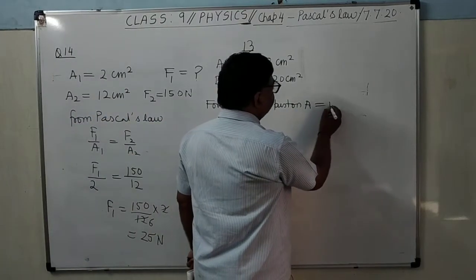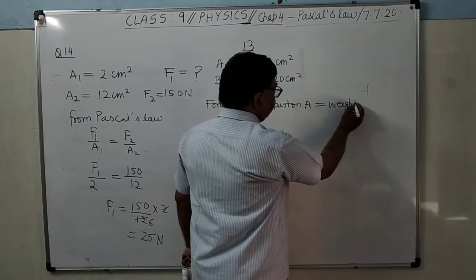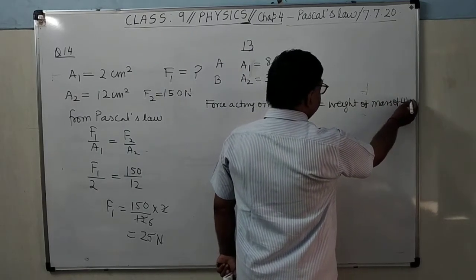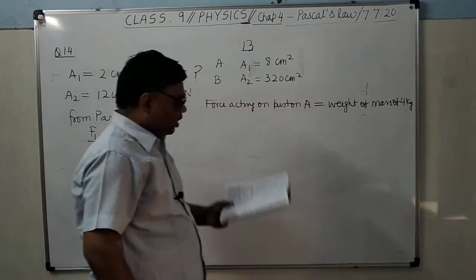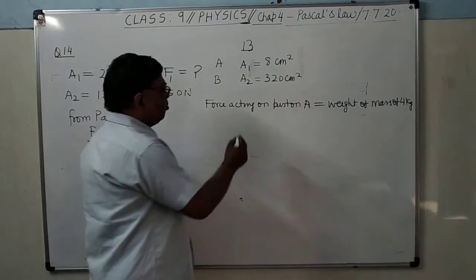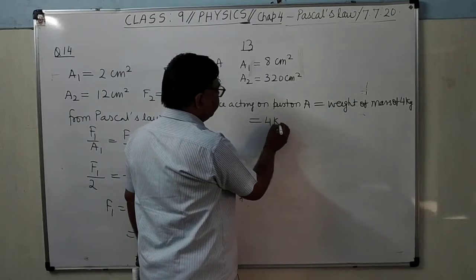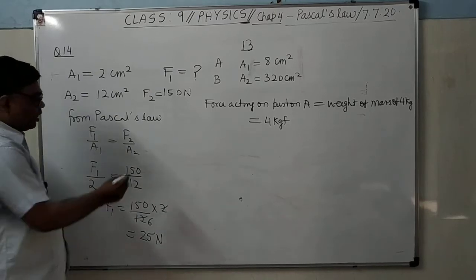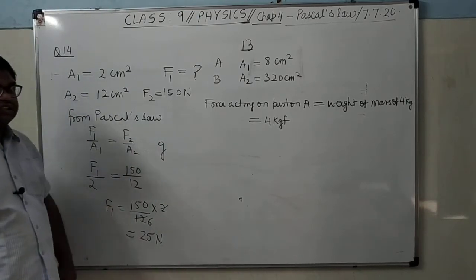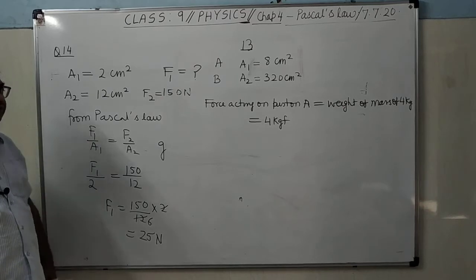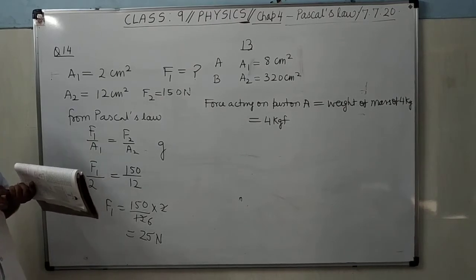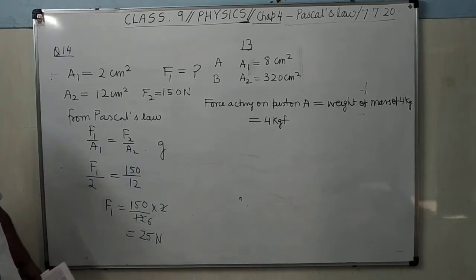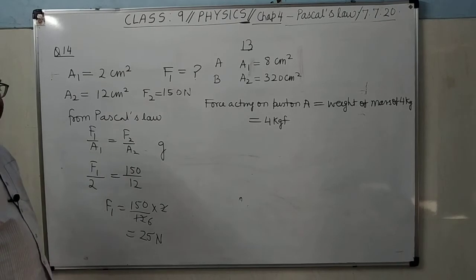Weight of mass of 4 kg. Now what will be the weight of mass of 4 kg? It will be equal to 4 kgf. But suppose if you have to convert it into Newton, you will multiply with the value of acceleration due to gravity. It may be 10 meter per second square or it may be 9.8 meter per second square. But here I am not converting.